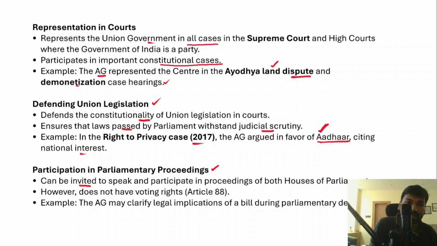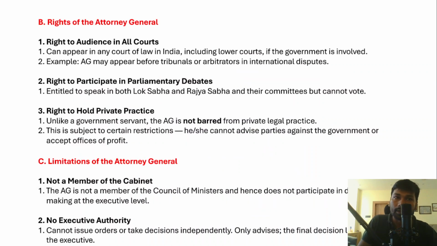And apart from that, he does not have voting rights under Article 88 of the Indian Constitution. For example, when it comes to deciding bills or a no confidence motion, the Attorney General will not have any voting rights in the parliamentary proceedings, even though he can be part of them. Now, one such example is that the Attorney General may clarify the legal implications of the bills during the parliamentary debates. For this particular reason, the Attorney General can also be part of the proceedings of both houses of the parliament.